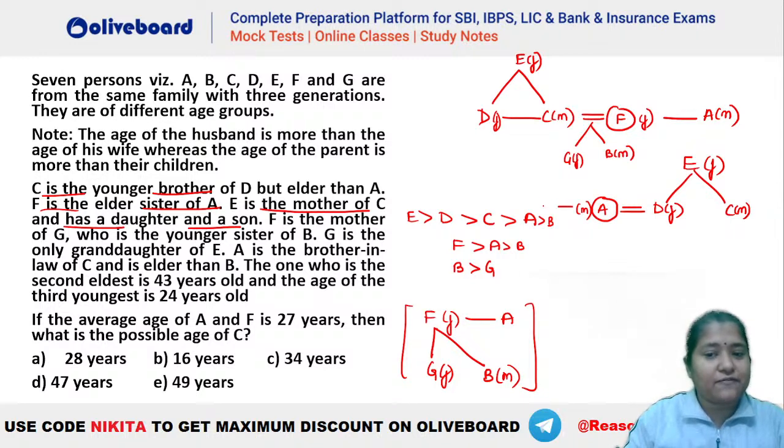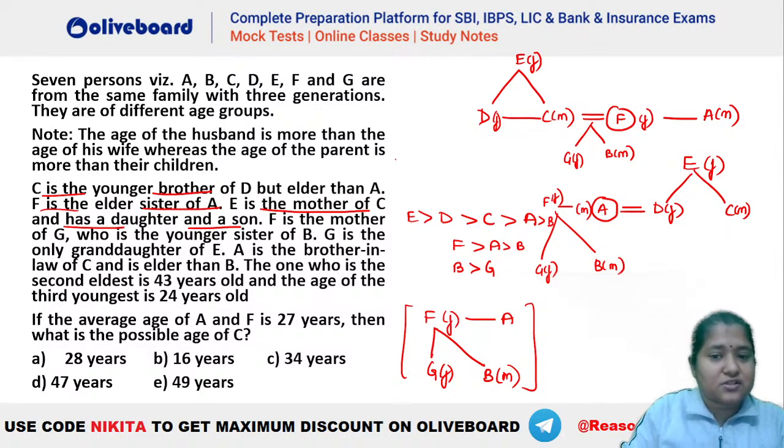Similarly, in this case, what will happen? We will have your F here, right? This will be your F. A has a sister F here, and this F has two children here, that is your G and B, right? In this situation, we will have F to have your G and B, right? So either of the two situations, let's write it here, that E is greater than D is greater than C is greater than A and greater than B.